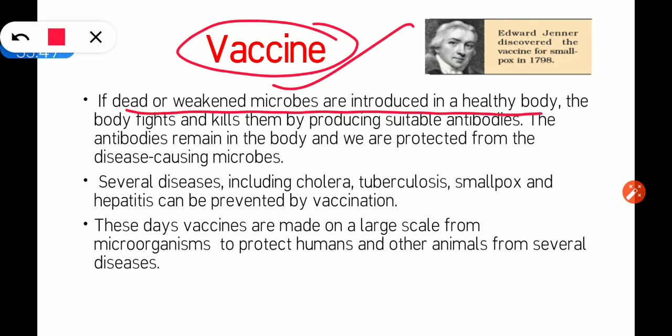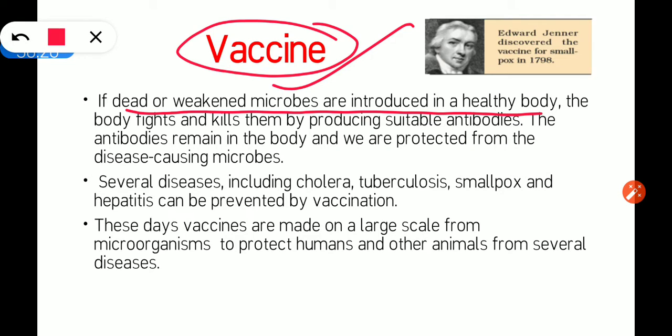In response to that, the immune system of our body will produce antibodies against it. These antibodies will try to kill that foreign particle, so it will no longer be effective in harming us. That foreign particle will be killed by the antibodies produced by the immune system. This is how our immune system works. This is the basis of the vaccine, how a vaccine works.